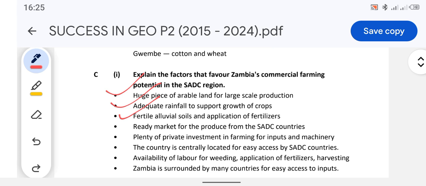And the other thing is a ready market for the produce from the SADC countries. So the market is also ready to buy the goods. So these are the points you should bring out when you are answering essay questions in geography. Remember, questions in geography are supposed to be answered in bullet form or in point form, whichever you prefer.